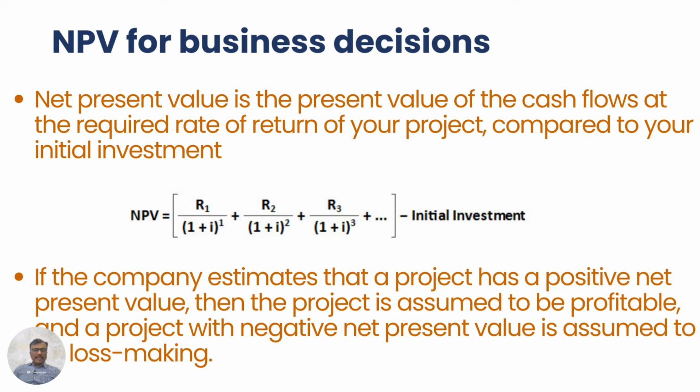So here you can see the present values of future cash flows is calculated in the bracket. So that's the summation of all present values of future cash flows minus initial investment, that will yield the net present value. And if the net present value is positive, the business is profitable. If the net present value is negative, the business will yield losses.